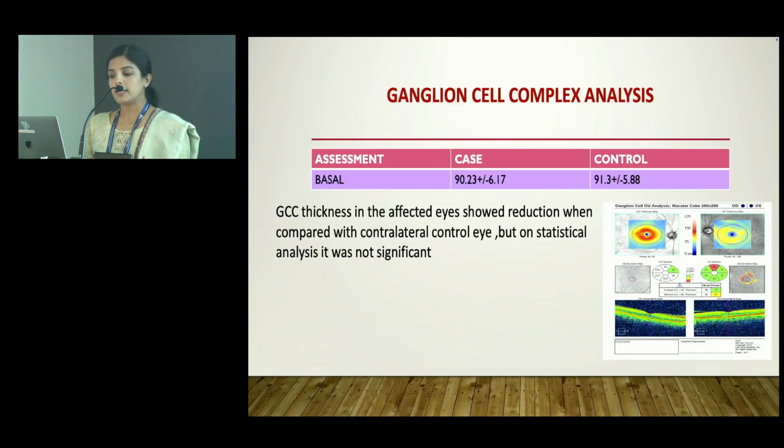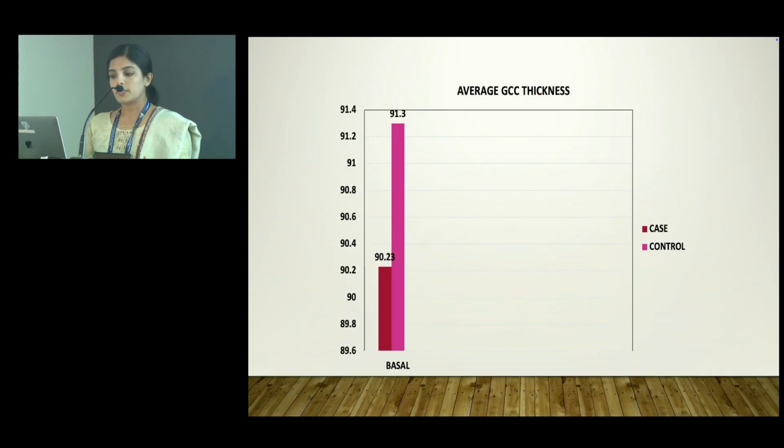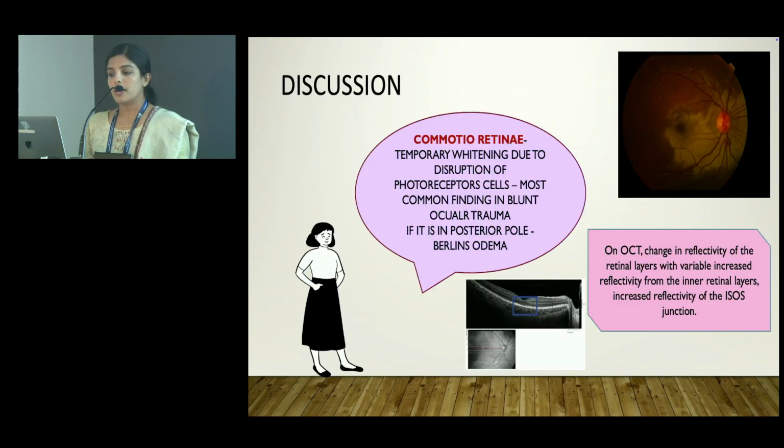Ganglion cell complex analysis was also the same. The thickness is reduced when compared with the contralateral control eye, but on statistical analysis it was not significant. This is a bar diagram showing that. And on discussion, commotio retinae is the most common finding in blunt ocular trauma patients.